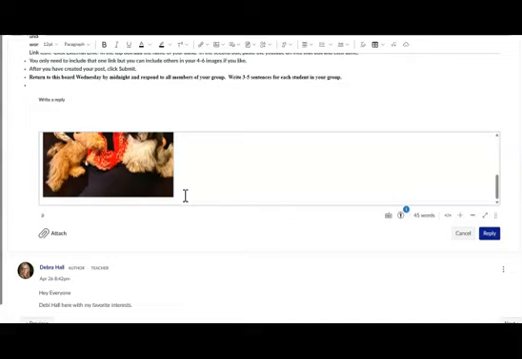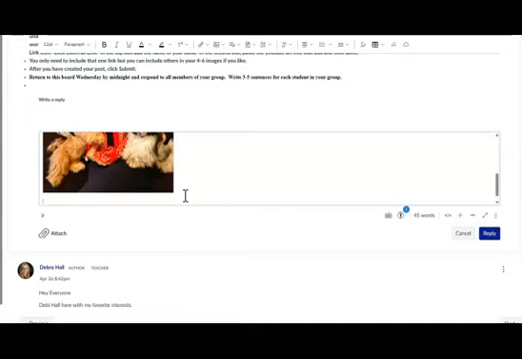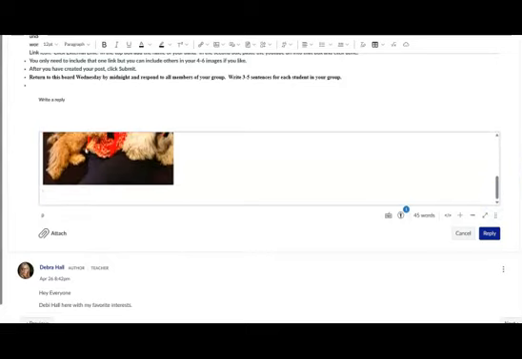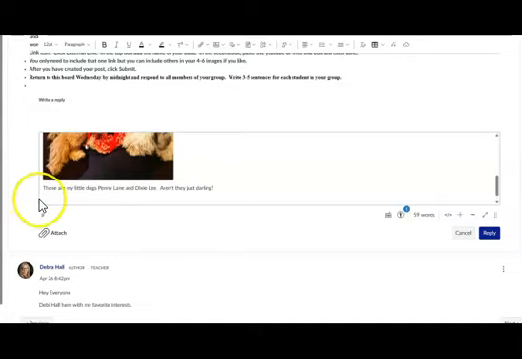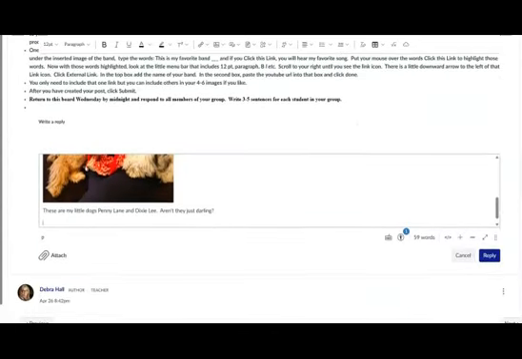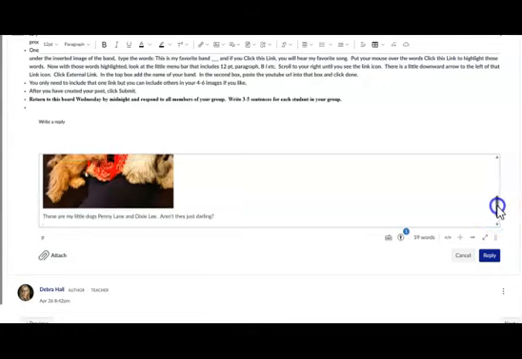Now, I need to tell my fellow students a little bit about this since you wouldn't know if you didn't know. Just a very simple sentence. Now, this is important. At the end of that sentence, I click Enter so that I have a new space, and I insert my next image by scrolling up right here,